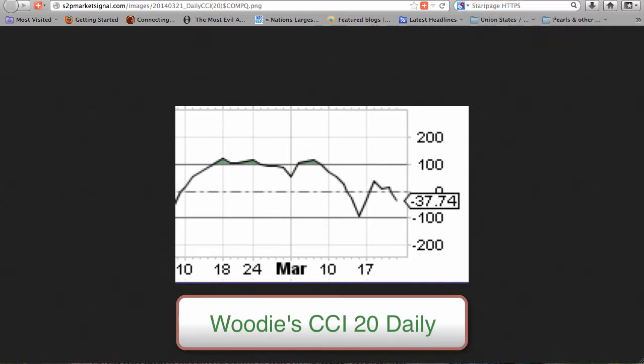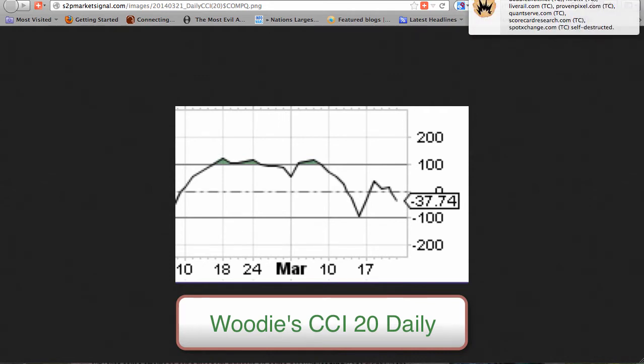Momentum. Last week's strong downward move of the CCI 20 only completed 3 consecutive days before rising back above zero. At minus 37.74, the CCI 20 now has only 1 consecutive day below zero and is inside the plus or minus 50 range for a valid zero-line reject entry signal if the CCI 20 moves upward Monday 3/24. In Woody's CCI trading system, 6 consecutive bars above or below zero are required for a change of trend.